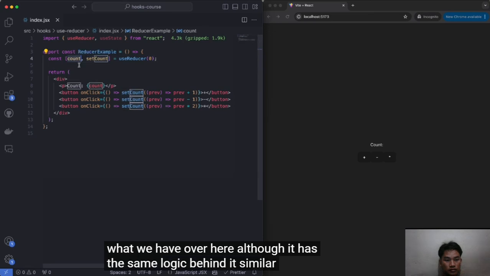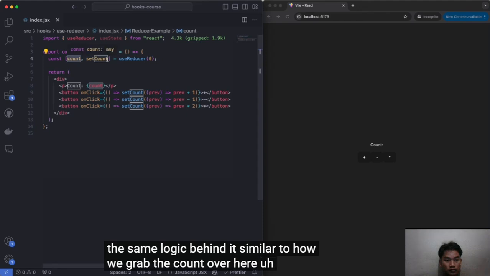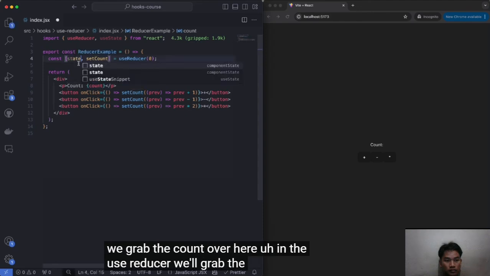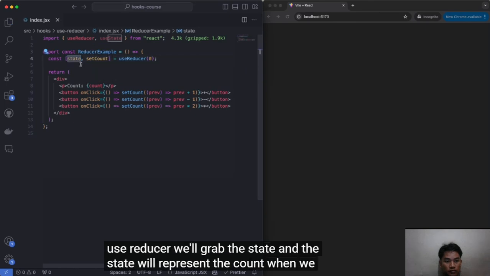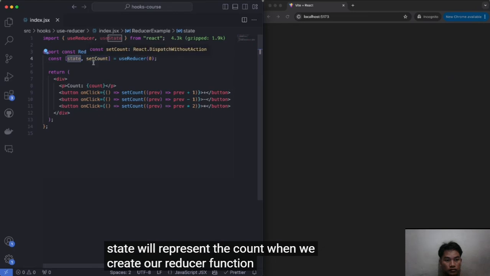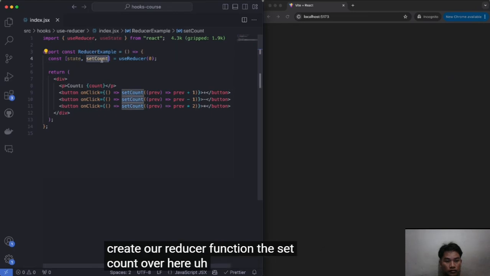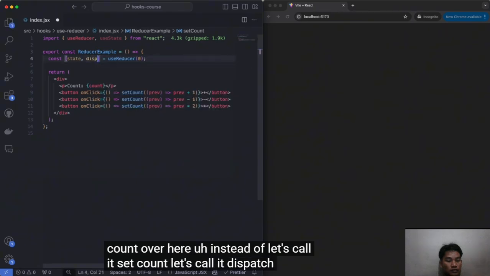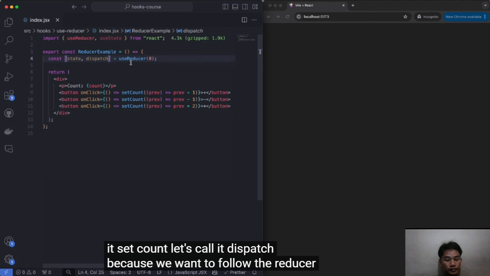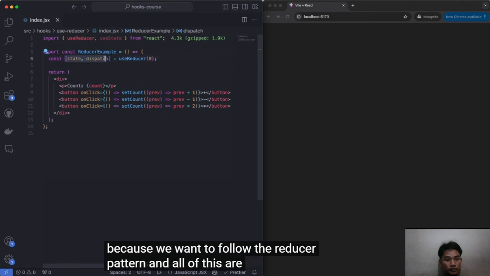Similar to how we grab the count over here, in the useReducer, we'll grab the state, and the state will represent the count when we create our reducer function. The setCount over here, let's call it dispatch, because we want to follow the reducer pattern, and all of this is part of that pattern.